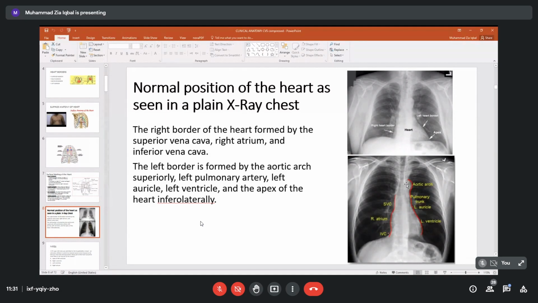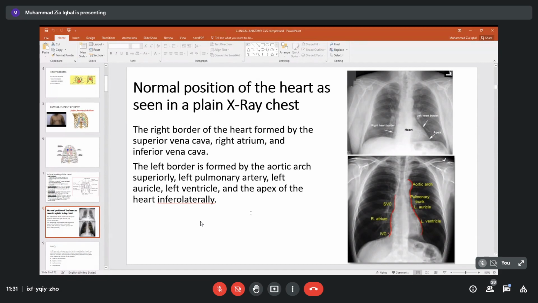K-N-U-C-K-L-E, aortic knuckle. So the right border of the heart can be seen. This will be marked by the superior vena cava, right atrium, and inferior vena cava. This is all right border. The left border of the heart is formed by the aortic arch, pulmonary trunk, left atria, left auricle, and left ventricle. The apex beat is over here.